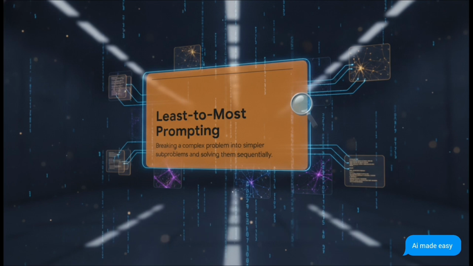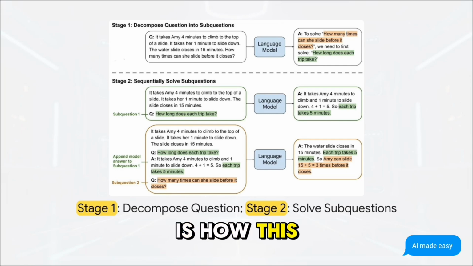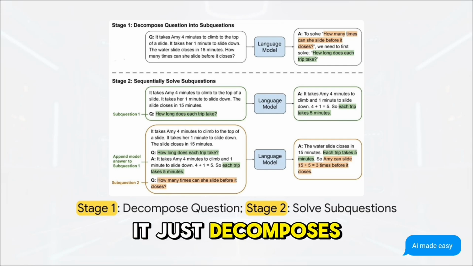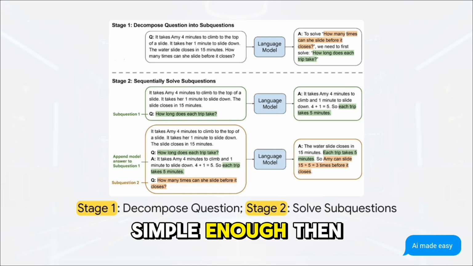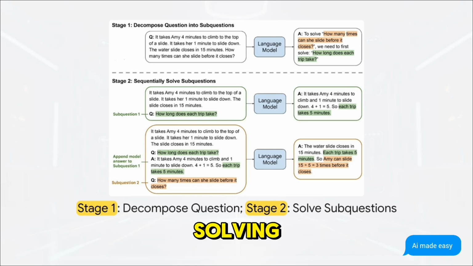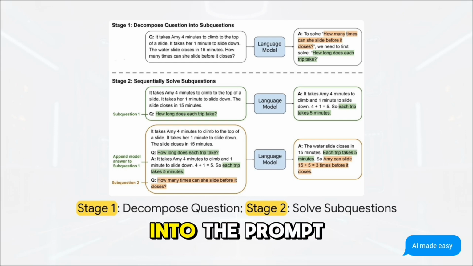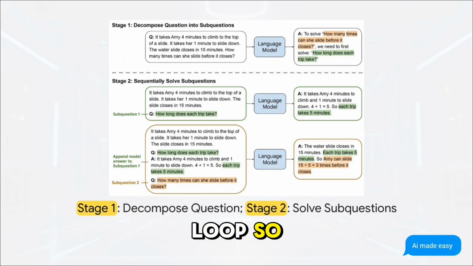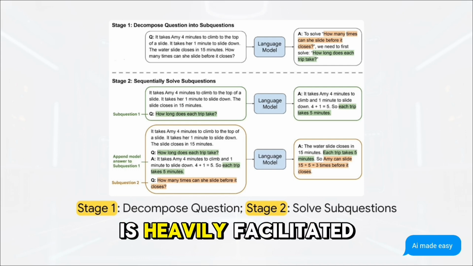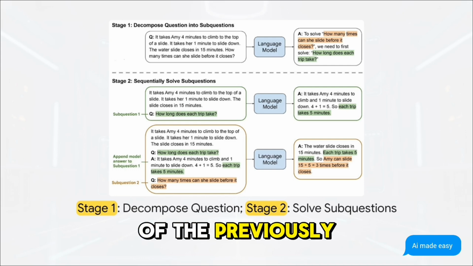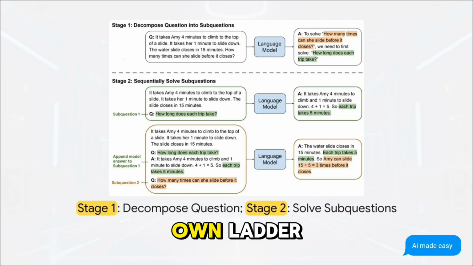Now, what's really interesting about this slide is how this system feeds its own outputs right back into itself. In stage 1, it just decomposes the question. Simple enough. Then in stage 2, it actually begins solving. But here is the real magic trick. To solve the next sub-question, the model appends its previous answers into the prompt in a continuous loop. So, solving a given subproblem is heavily facilitated by the context of the previously solved subproblems. It's building its own ladder.